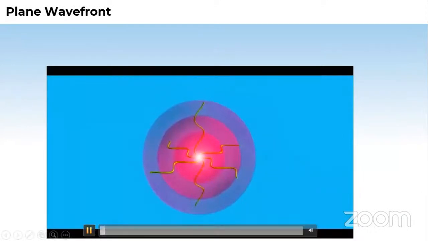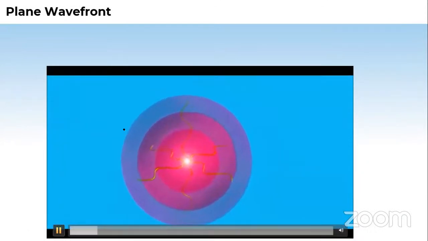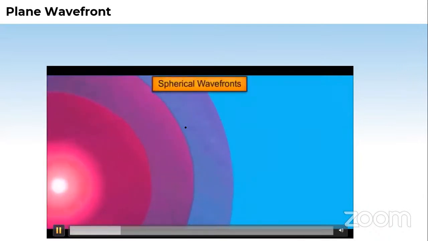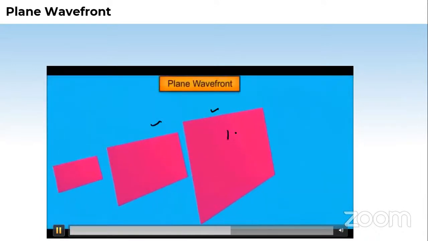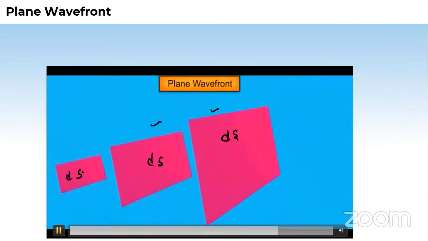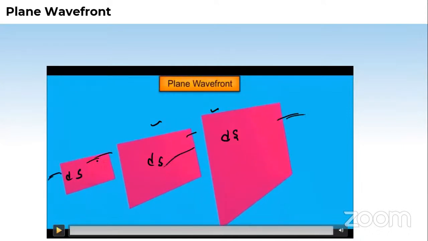Next, let us see the plane wavefront. So if you take a ds part on the surface of this sphere zoomed here, okay. When I take this ds part, let us take ds parts. And then if you focus on the ds parts, this will give you the planar wavefronts. These are the ds parts from the spheres. So these are the parts on the spherical wavefronts there. Okay.